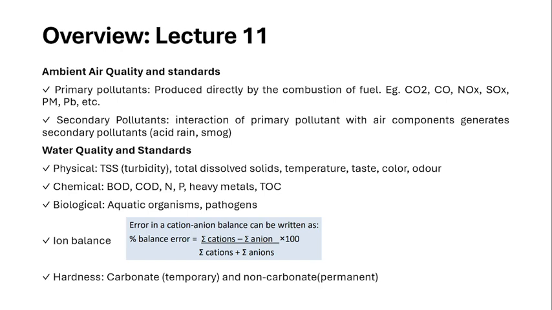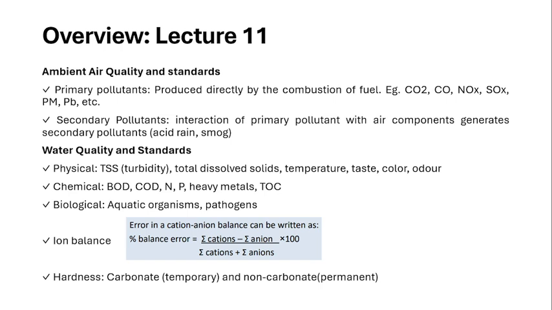So now in lecture 11, the first topic deals with the ambient air quality and air quality standards. In the case of air quality, mainly two pollutants are there. The first one is the primary pollutant and the second one is the secondary pollutant. Primary pollutants are produced directly by the combustion of fuel. So these are the emissions from the power plants, mainly because of combustion of the fuel. All these SOx, NOx, carbon monoxide, carbon dioxide, the particulate matter, and some of the heavy metals like lead are going to be emitted in the form of fly ash also.